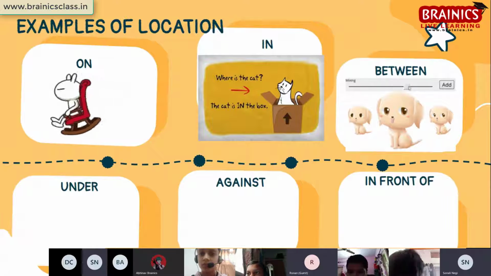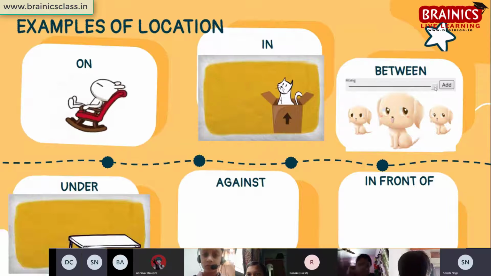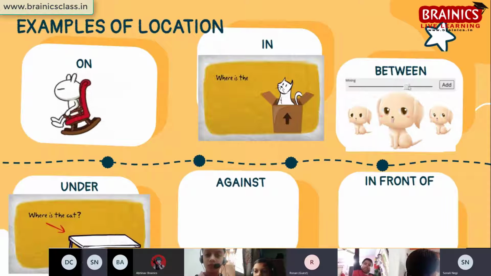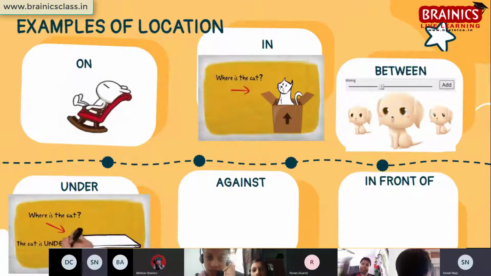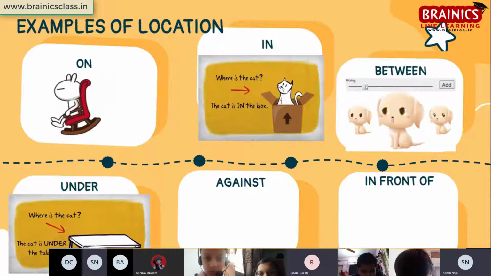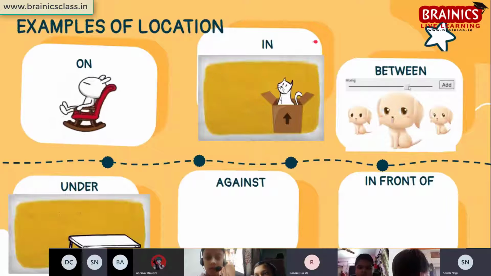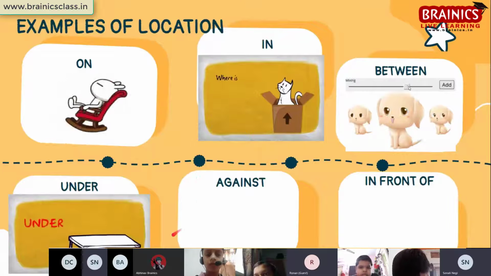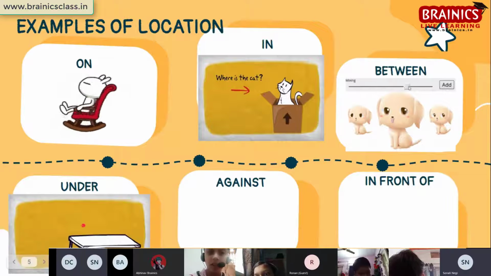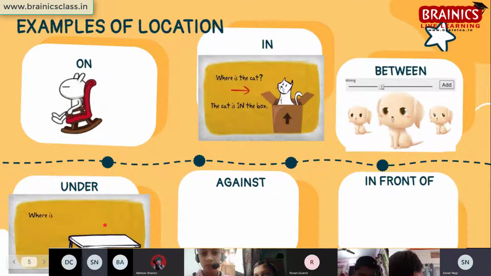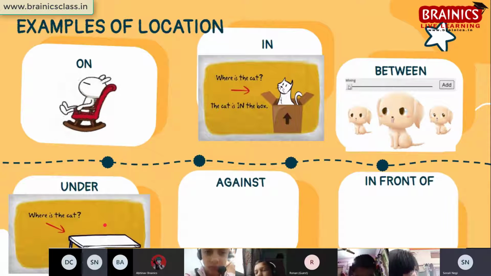Okay. Next. Let's see. Now, Ayan, can you tell me? Next one Sanib will tell me, and last one Dia will tell. Ayan, yes. The cat is sitting under the table. Very good. The cat is sitting under the table.